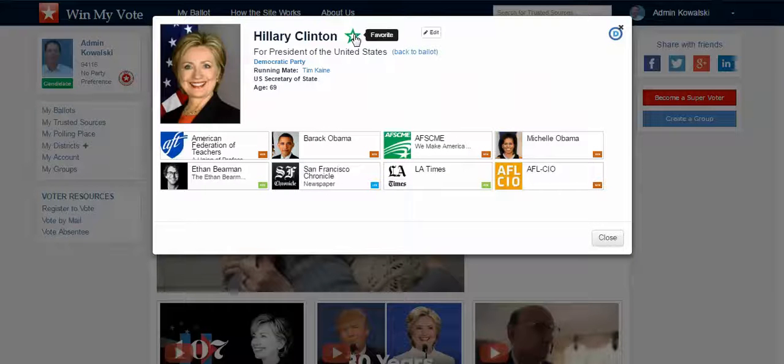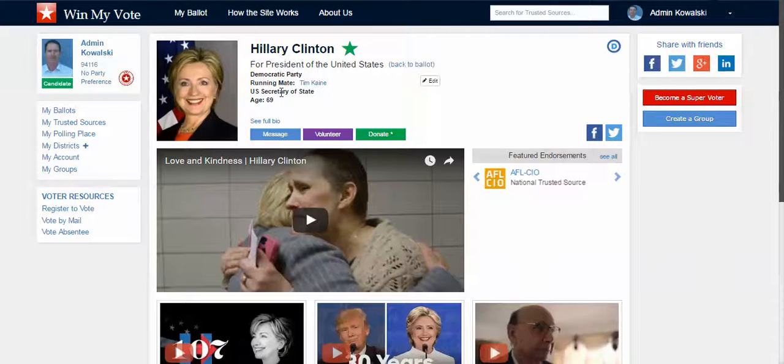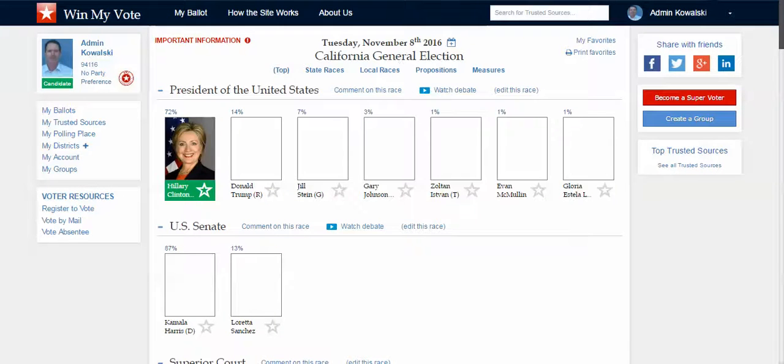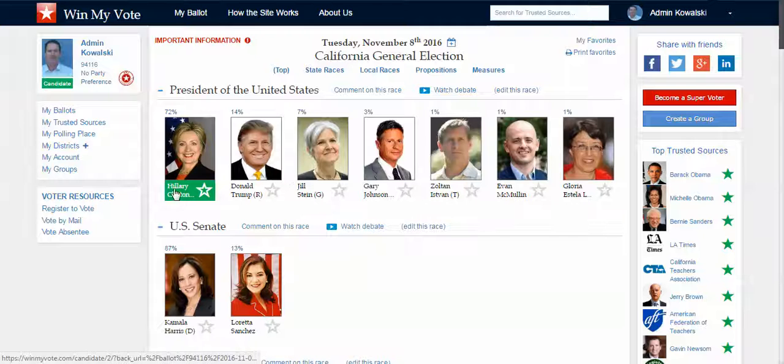And if I want, I can even favorite the candidate from here. And then when I do that, you can see that she becomes my favorite. Now if I go back to the ballot, her nameplate is in green here, and I can even see the percentage of favorites that she has on this ballot.